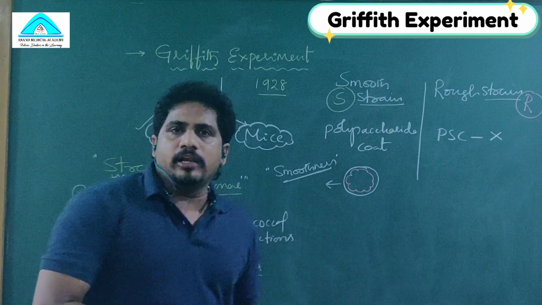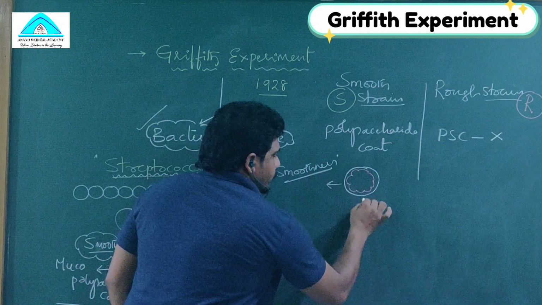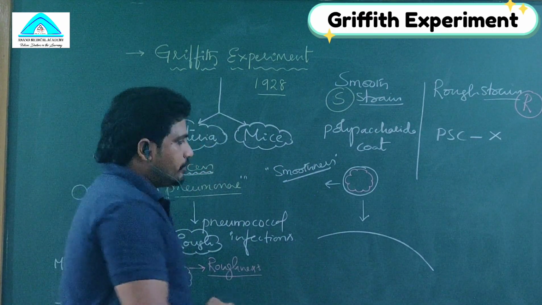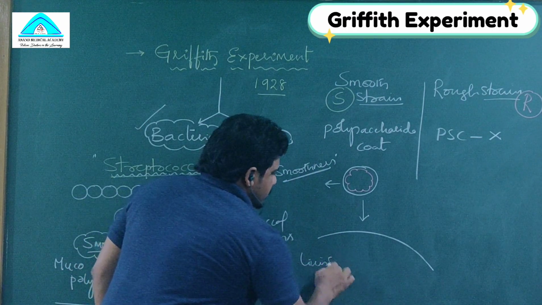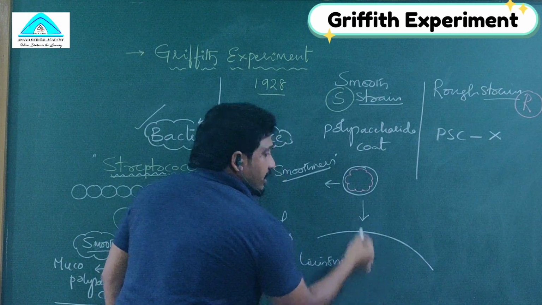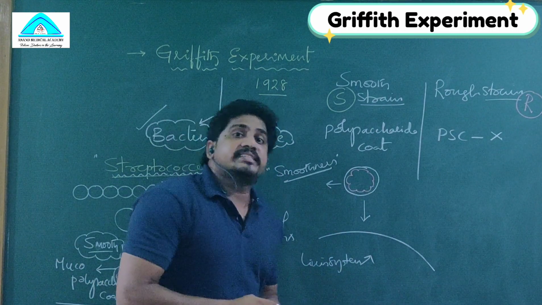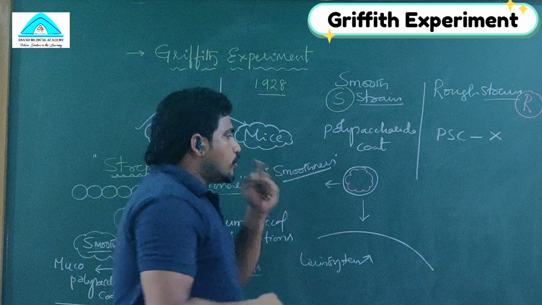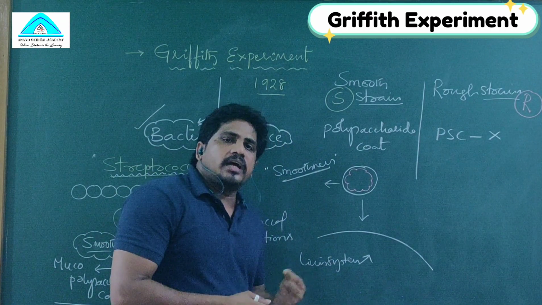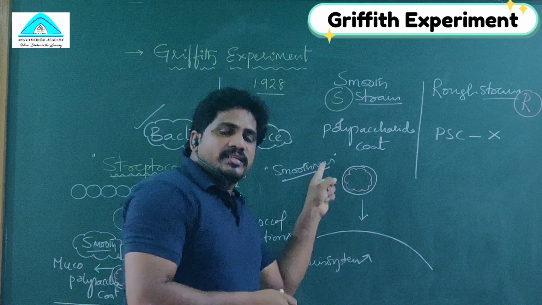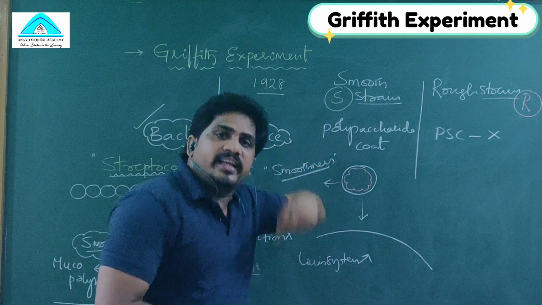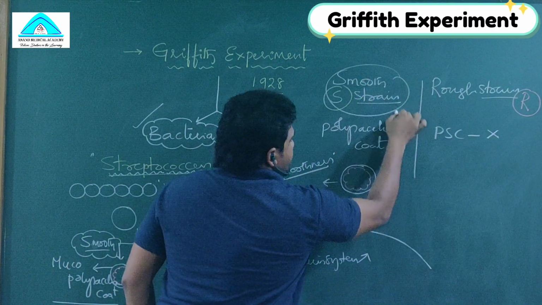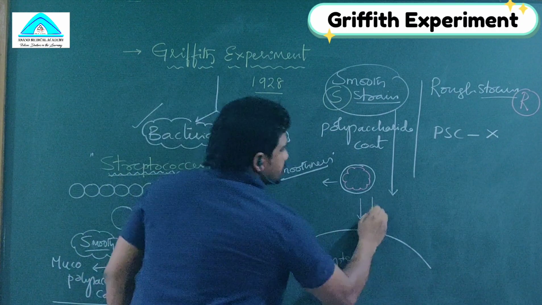So, how does the smooth strain help? Once it goes into a living body to infect as a pathogen, the living system does not identify the exact structure of the cell wall. Why? Because the cell wall is surrounded by the mucopolysaccharide coat. That coat hides the nature of the cell wall, so antibodies cannot detect it, and it can easily infect the host organism. So the smooth strain is considered pathogenic.